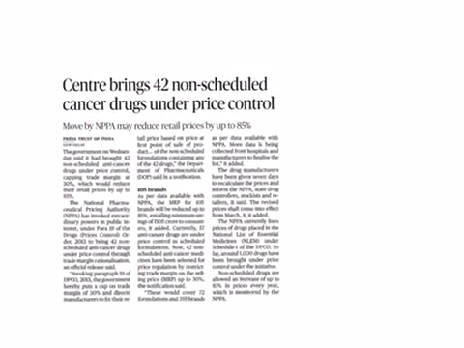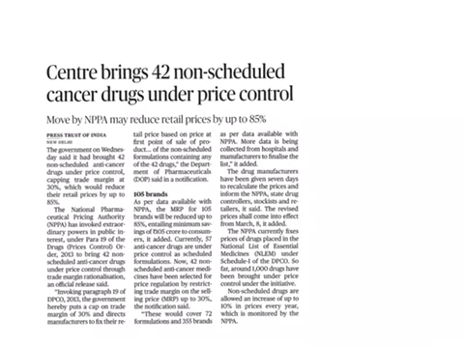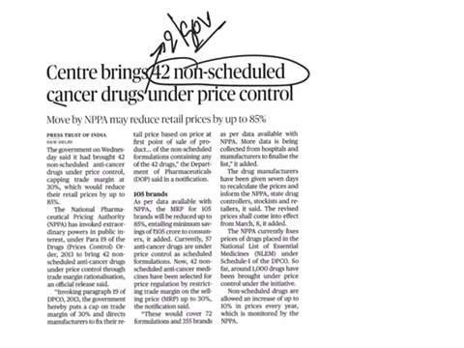The next article is "Centre brings 42 non-scheduled cancer drugs under price control." This article comes under GS paper 2 under the topic of governance. Here it is talking about how the Centre has brought 42 non-scheduled cancer drugs under price control.